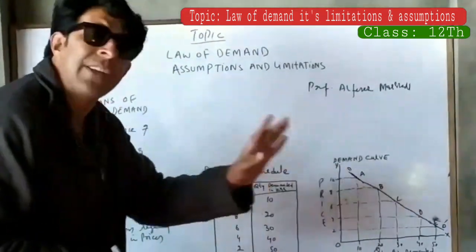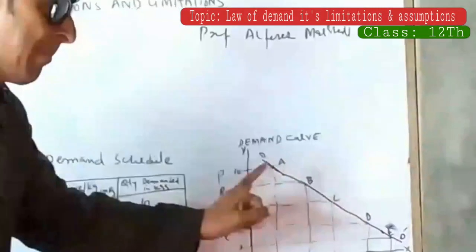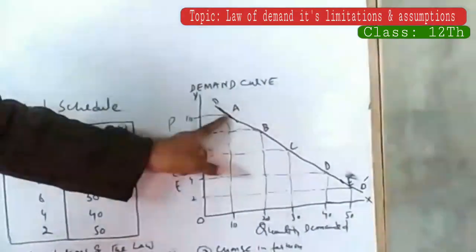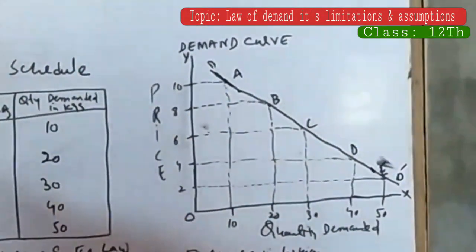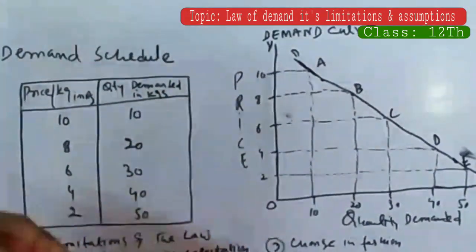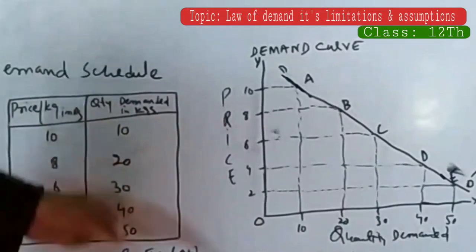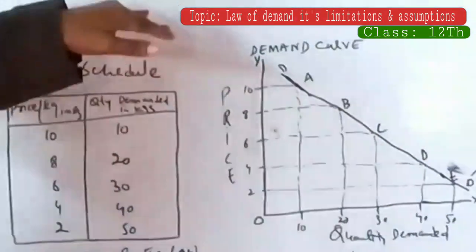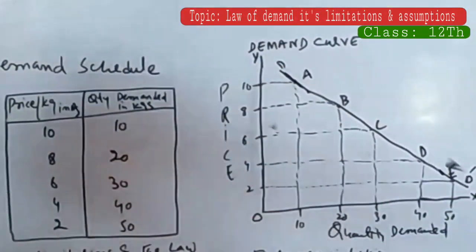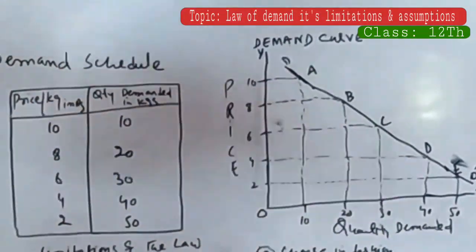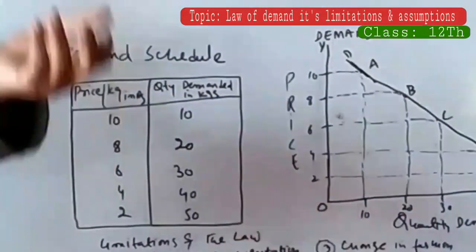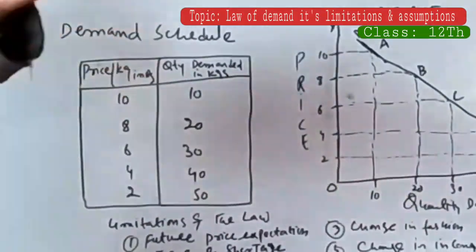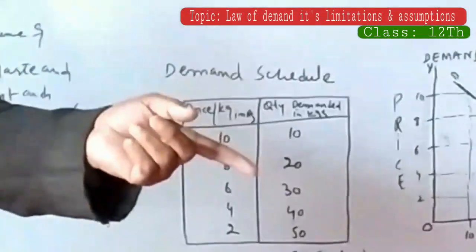And we are drawing a demand curve, DD dash, which meets the different points A, B, C, D, and E. There are 5 points. So we have taken here 5 types of prices and 5 combinations of the commodity, which explains that the downward slope of the demand curve DD dash, the negative slope, clears that there exists an inverse and opposite relationship between the price and the quantity demand of a commodity.